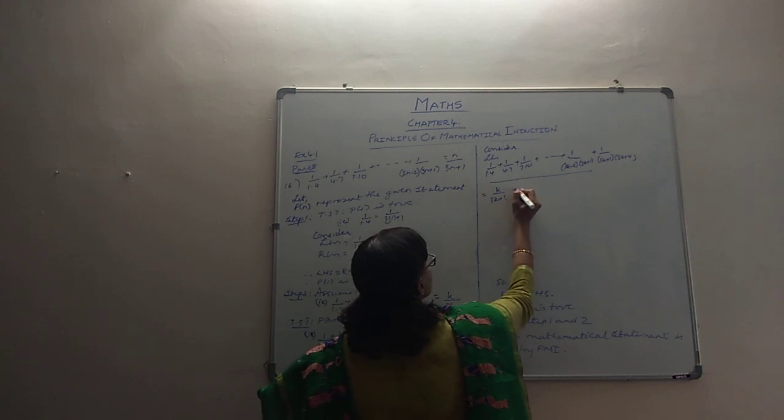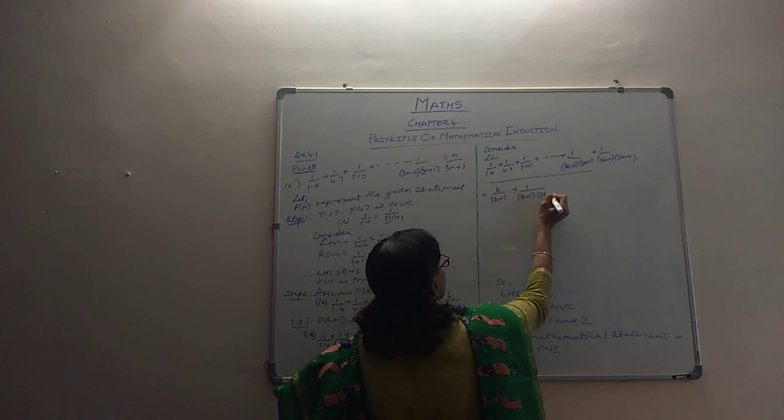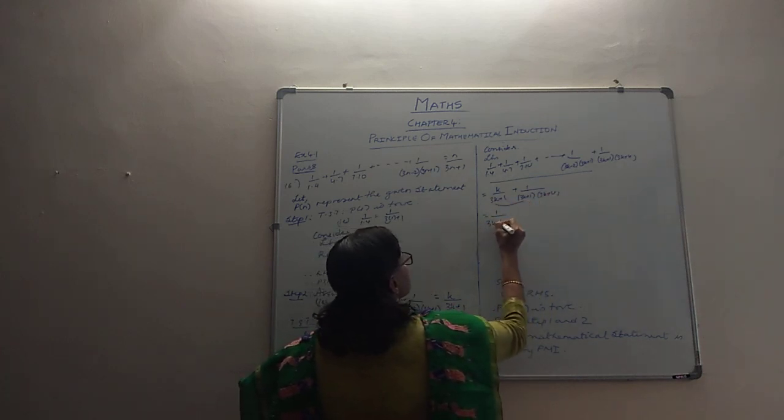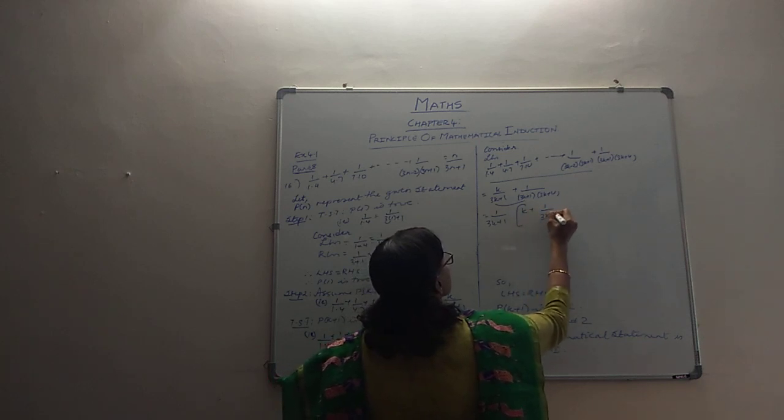So only the last term is left, 1 by 3k plus 1 into 3k plus 4, out of which 3k plus 1 is common, so you can take it out. If we take it out, the remaining terms here is k and 1 by 3k plus 4.